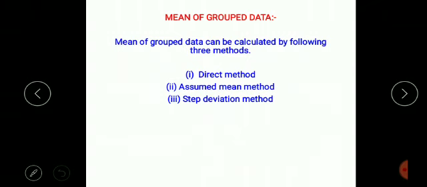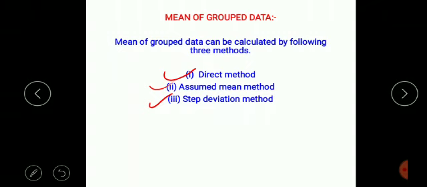See, how do we find the mean of grouped data? Dear students, the mean of grouped data can be calculated by three methods. One is the direct method, another is the assumed mean method, and the third is the step deviation method.